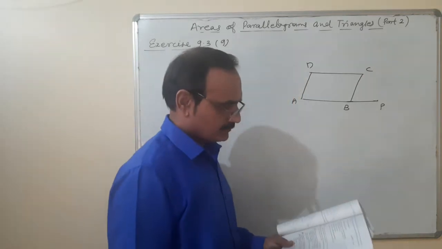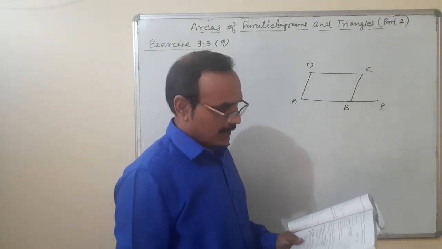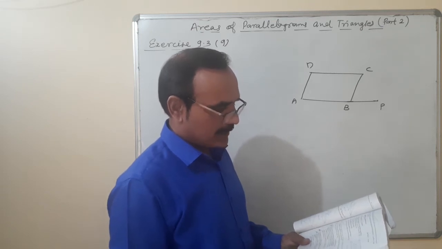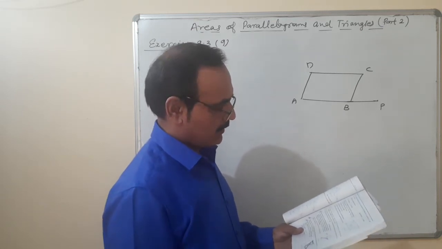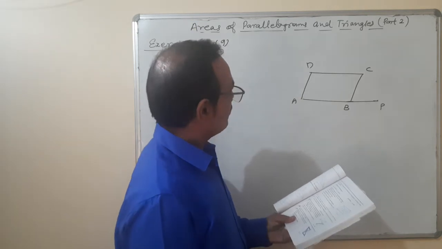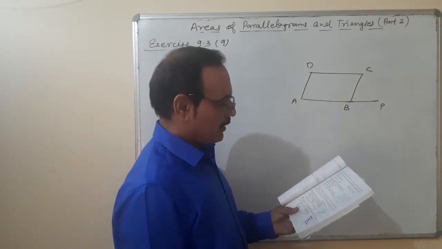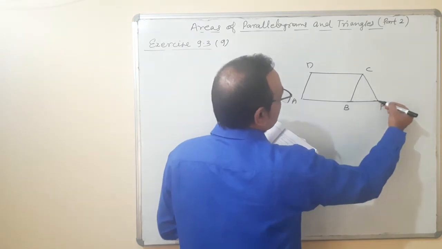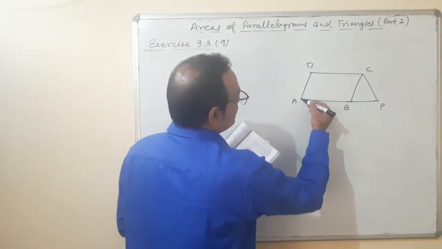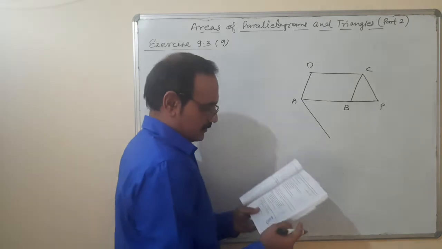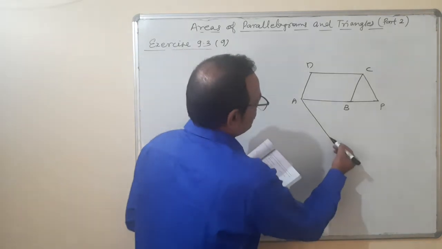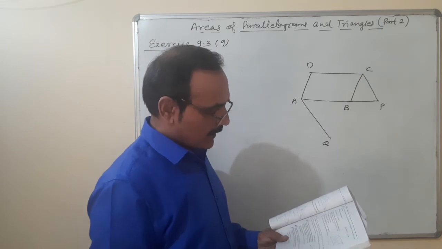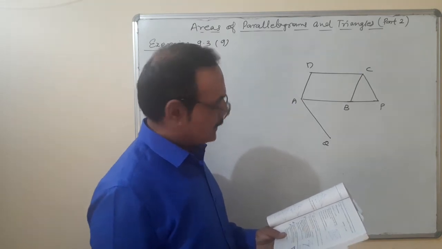Right? A line through A and parallel to CP meets CB produced at Q. Okay. A line through A parallel to CP. This is CP. The line through A parallel to CP meets CB at point Q. This is the point Q. And then parallelogram PBQR is completed.